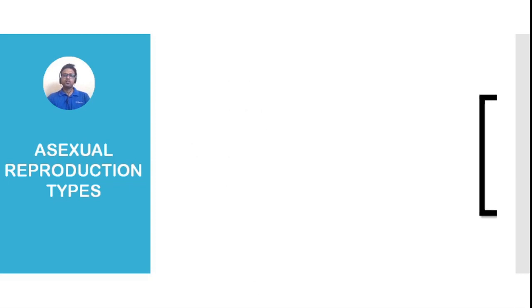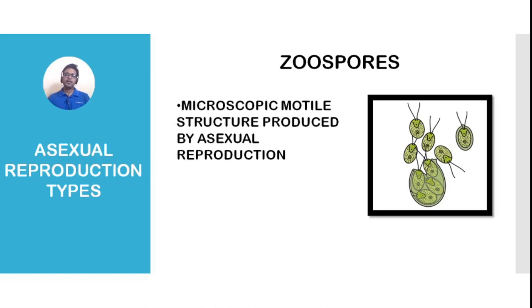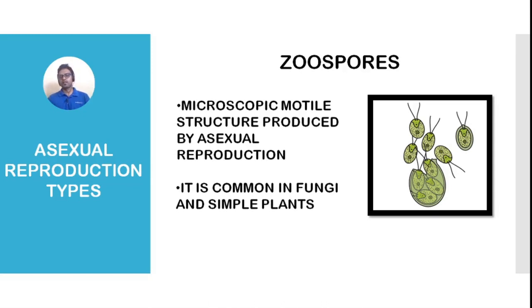Okay, now the next one is zoospore. Zoo means motile, so motile spores are called zoospores, and you see in this picture these are the zoospores, and this is the flagella, and this flagella makes them motile. So zoospores are microscopic motile spores which are produced by asexual reproduction, and they are seen in many fungi and simple plants. And this is the zoospore of Chlamydomonas.